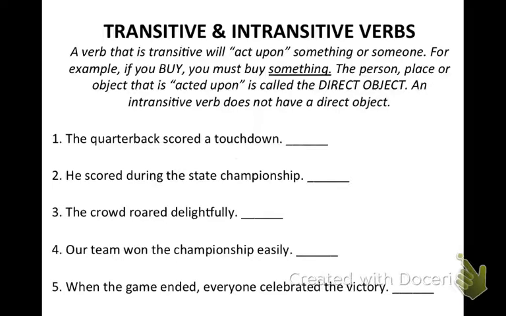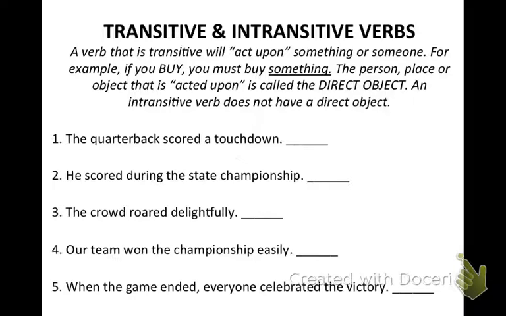Now, an intransitive verb does not have a direct object. It's just an action that you just do. For instance, jump. I can just jump. I don't have to jump onto something. Okay, so let's take a look at these sentences, and hopefully as you hear me talk about them, it'll give you a better idea of how to determine if something is transitive and intransitive.